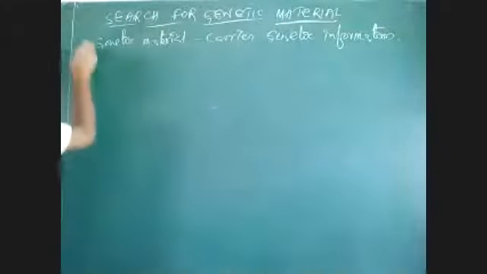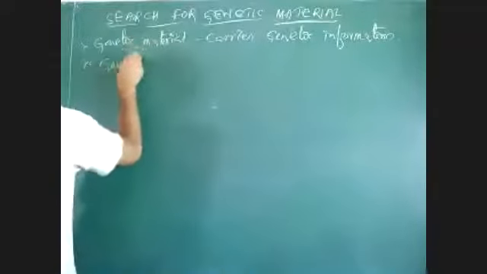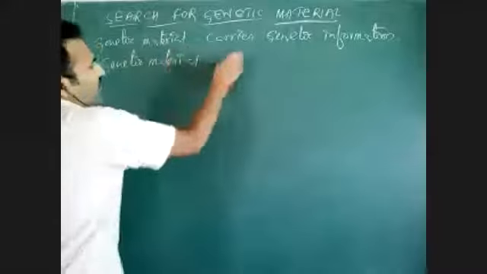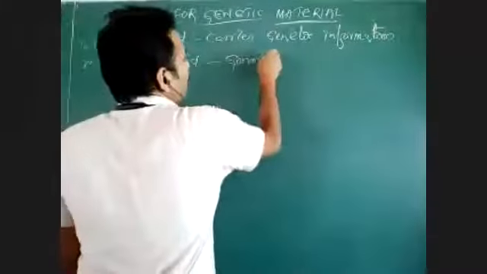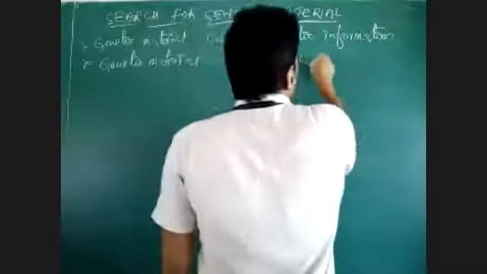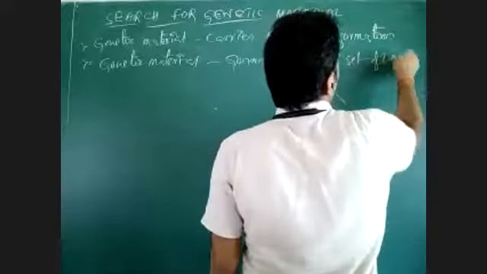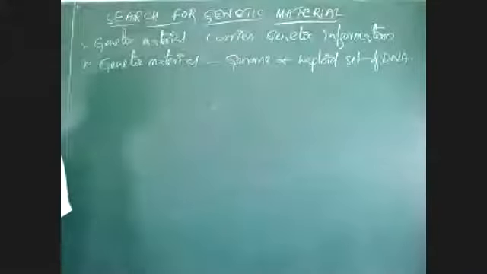This genetic material is the genome. Actually, the haploid set of DNA is called genetic material. The haploid set of DNA present inside the nucleus carries genetic information. That is what we call genetic material.